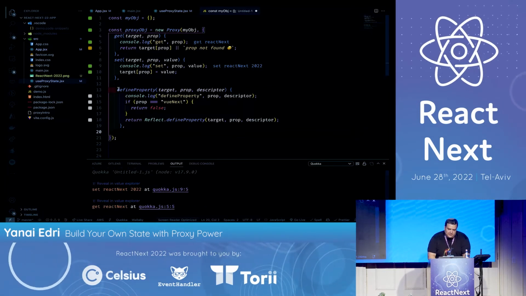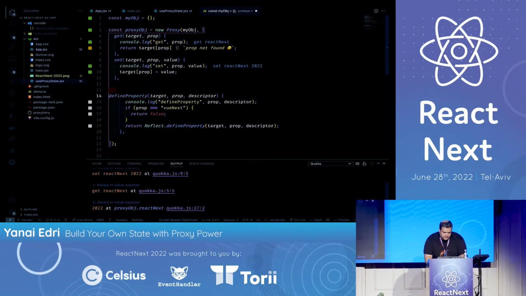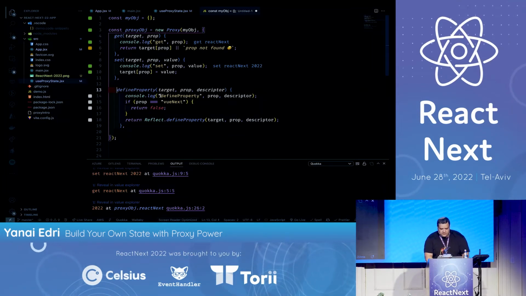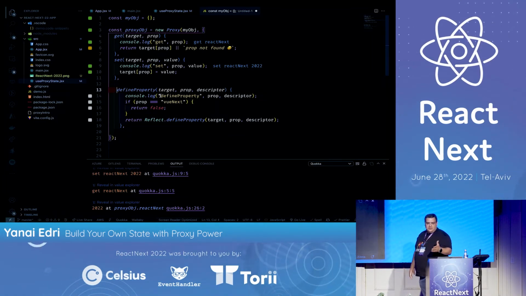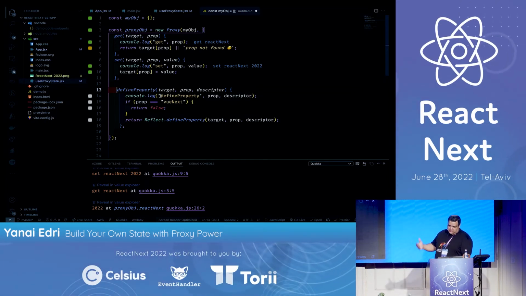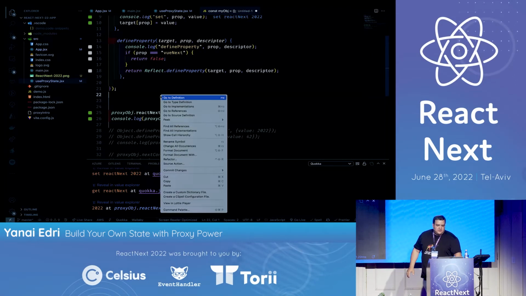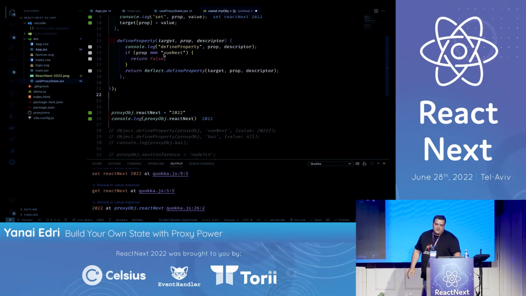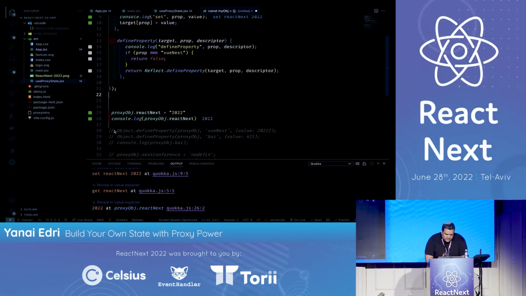Okay, let's see defineProperty. Here in defineProperty, we can get the target object, the prop, and the descriptor. The descriptor includes the value, whether it's immutable, writable, and so on. We can see here, if the prop is ReactNext, I return false, and then it will throw an error.